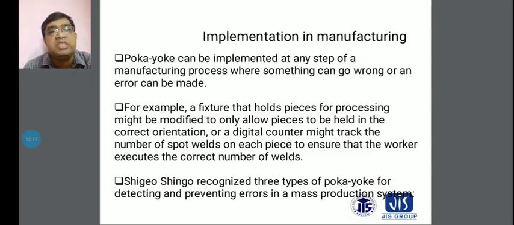Suppose a production error occurs. By the time you stop the production system, a minimum of 30 to 40,000 products may be defective, which is the difficulty in mass production systems.